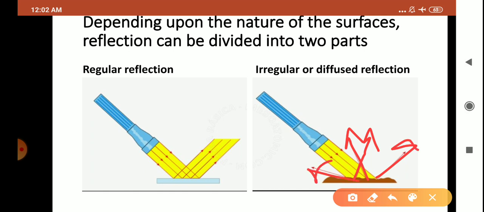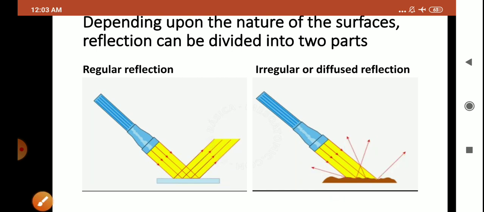So what can we conclude from here? Where does regular reflection take place? On a smooth, or highly polished surface. And in regular reflection, when the parallel beam of light strikes the surface, it is reflected back in the same manner in a definite direction, again in the form of a parallel beam of light.